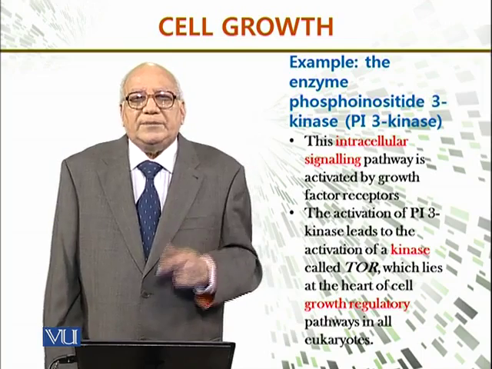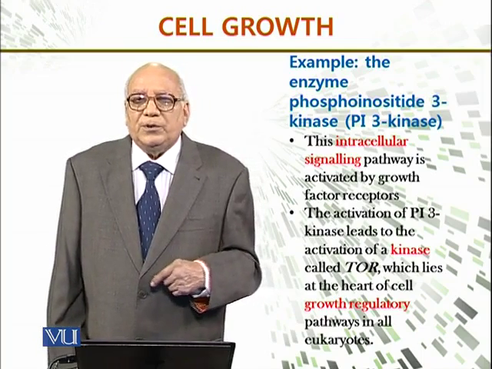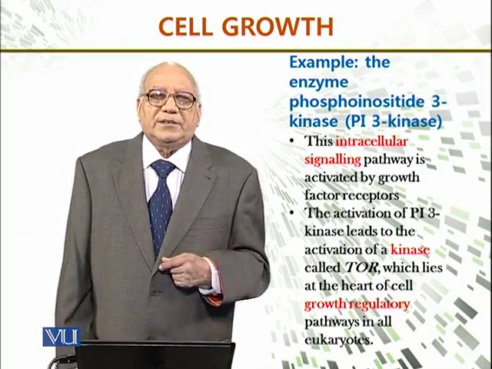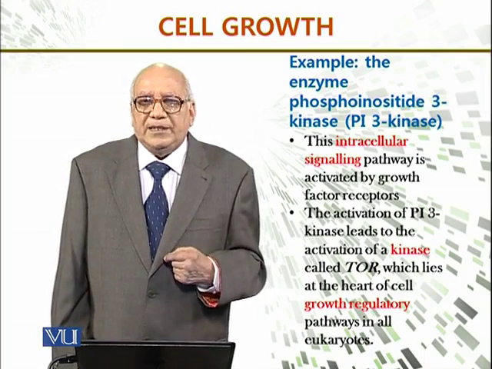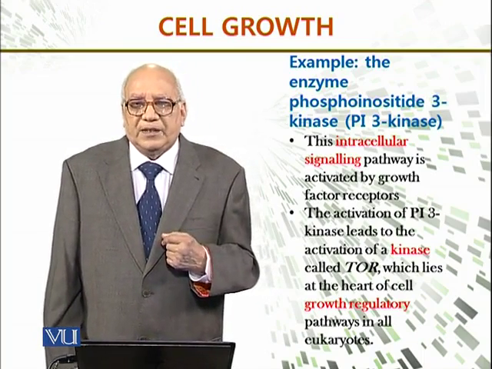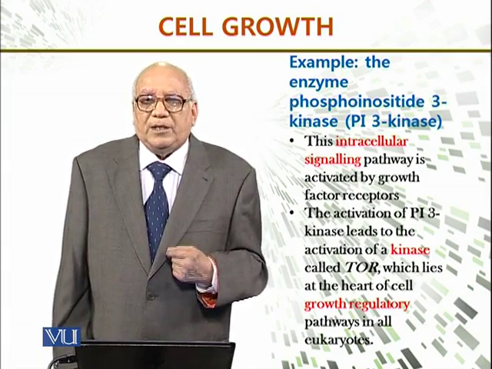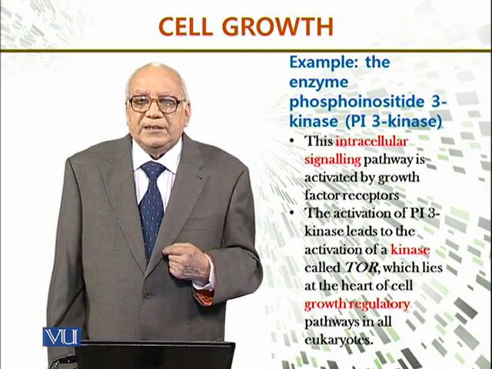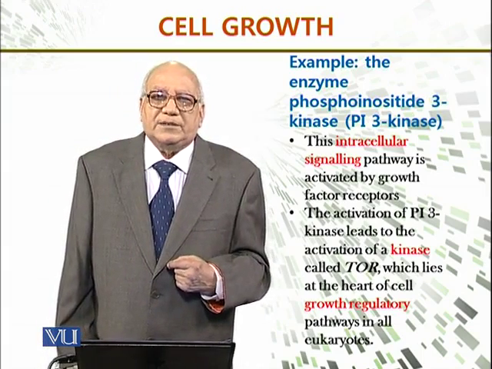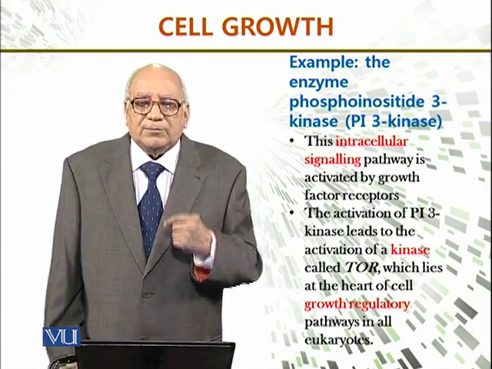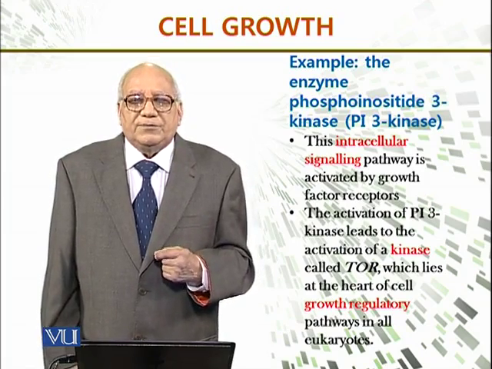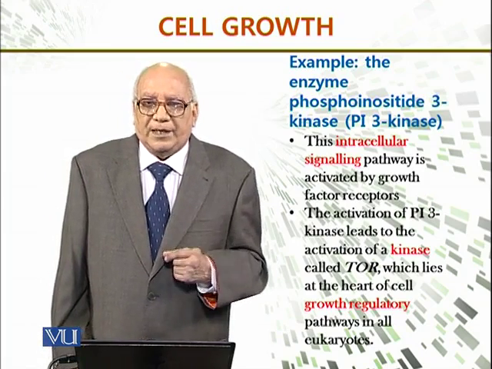Now, for example, the enzyme phosphoinositide 3 kinase, abbreviated as PI3 kinase, is very important. This intracellular signaling pathway is activated by growth factor receptors. So you see that we need some growth factor receptor where this enzyme binds.